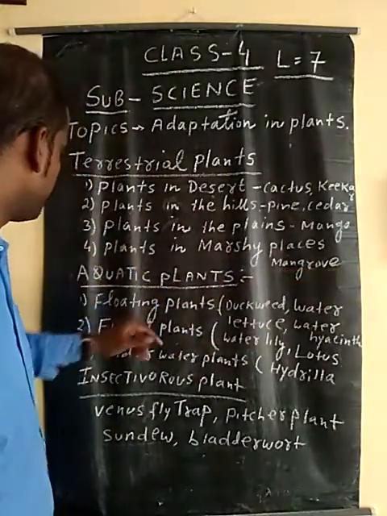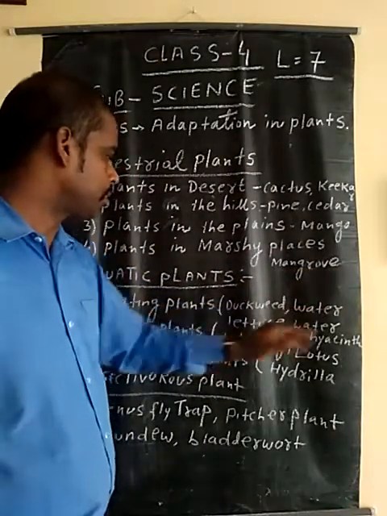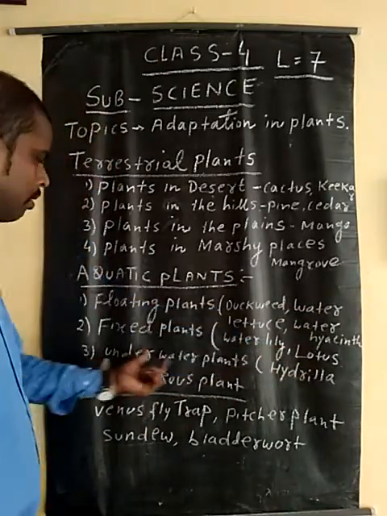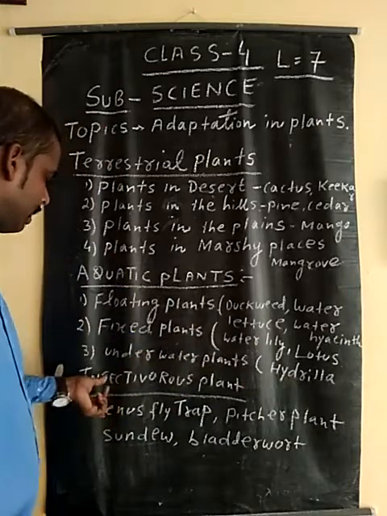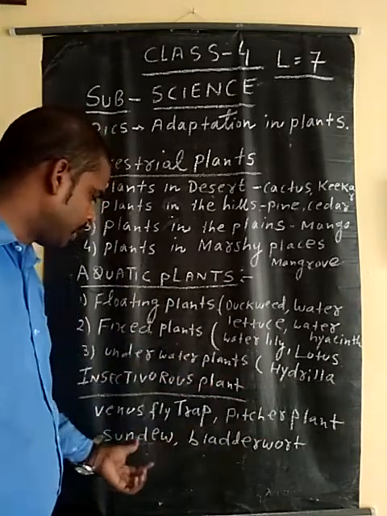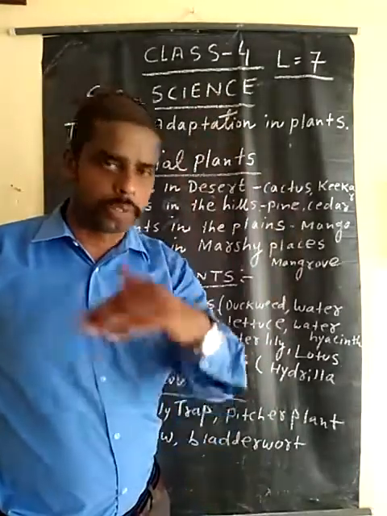And aquatic plants have three categories: floating plants like duckweed, water lettuce, and water hyacinth. Fixed plants are water lily and lotus also. Underwater plant is hydrilla. And the insectivorous plants are Venus flytraps, pitcher plants, sundew, and bladderwort. They are divided according to their adaptation for survival.